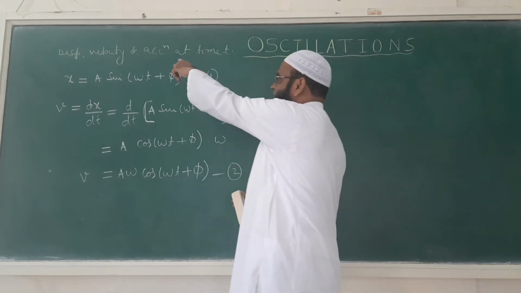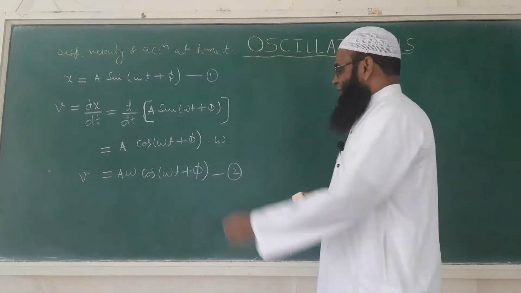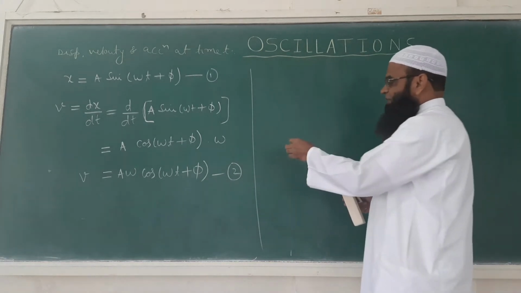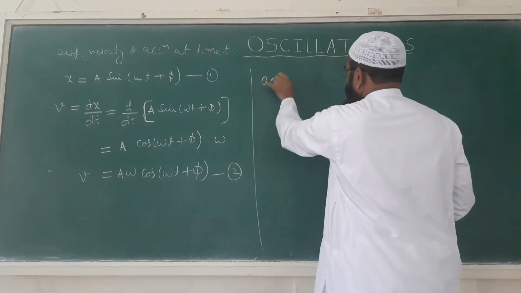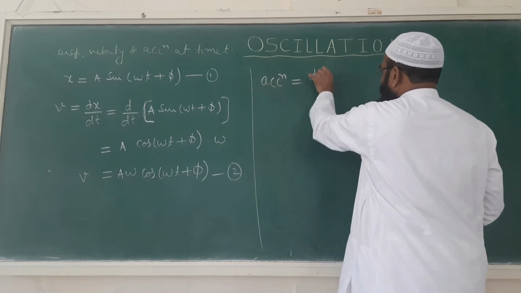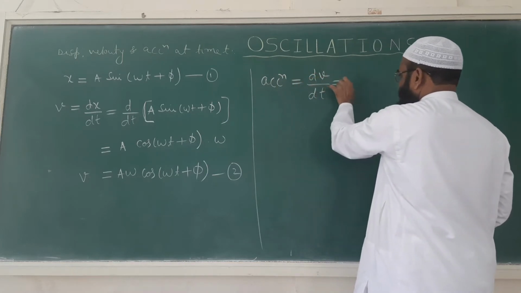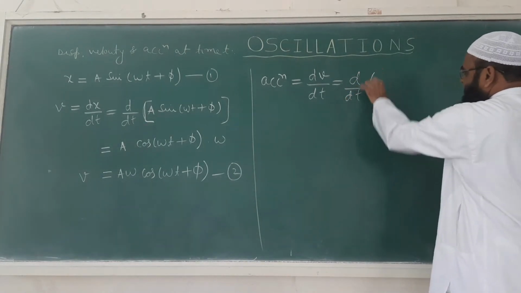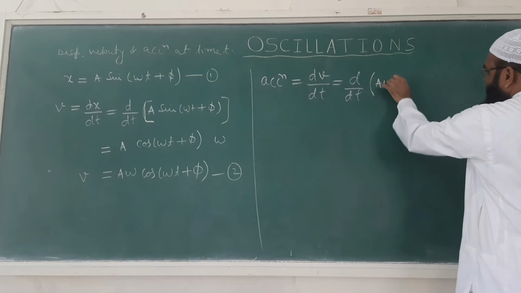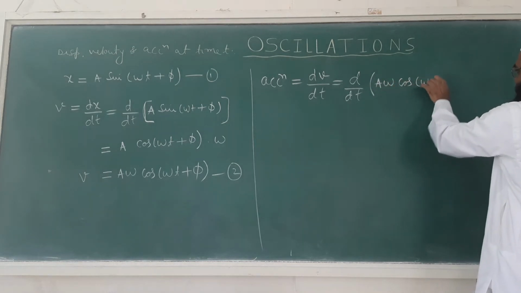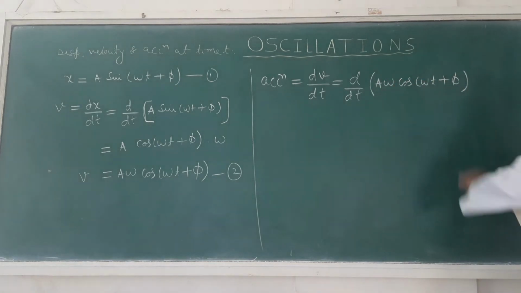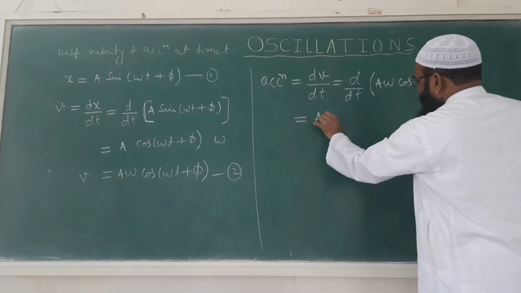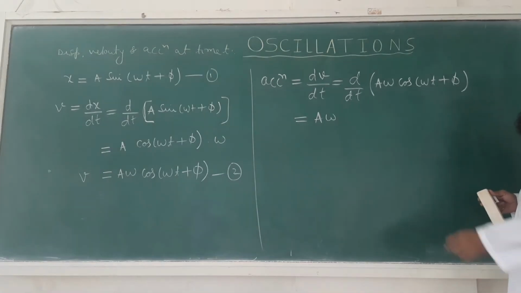Now in order to find the expression for acceleration, we have to differentiate equation 2 with respect to time. So acceleration is equal to dv by dt. We substitute the value of v, a omega cos(omega t plus phi). So a omega will be outside the differentiation.